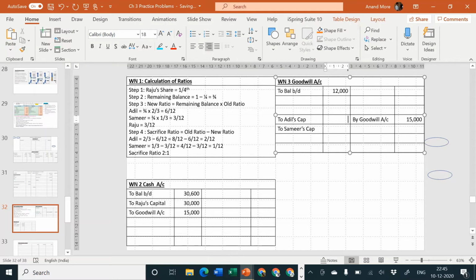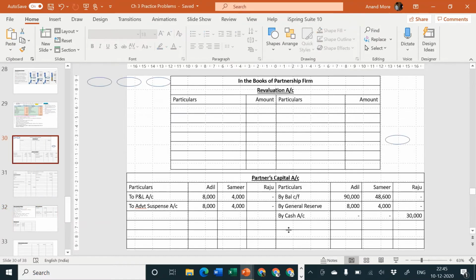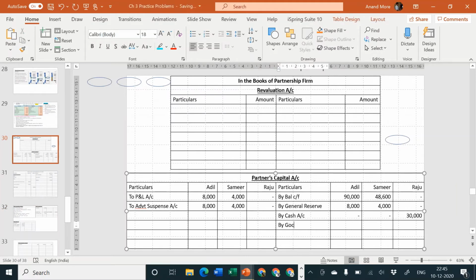So apply your calculations. 15,000 divided by 3 is equal to 5,000. So 5,000 is for Samir and 10,000 is for Adil. Second effect of this: 10,000 and 5,000 to be given to partners' capital account credit side by goodwill account. Amount is how much? 10,000 for Adil and 5,000 for Samir. Nothing is for Raju.